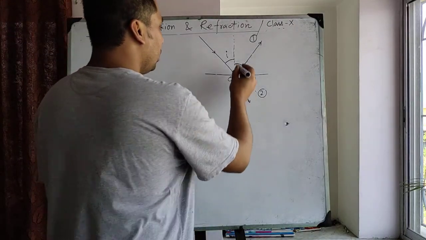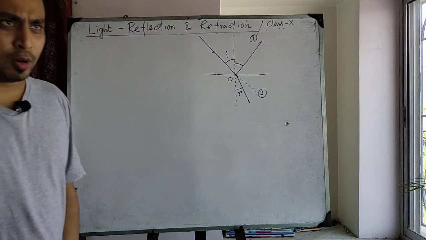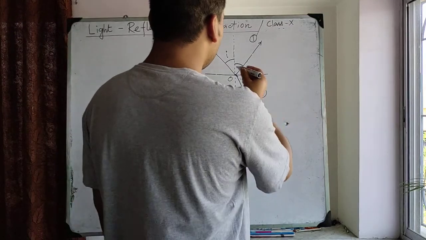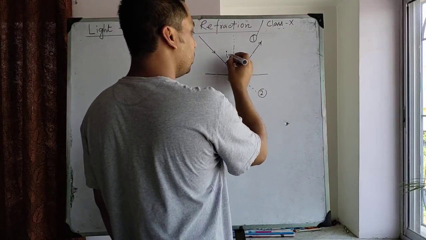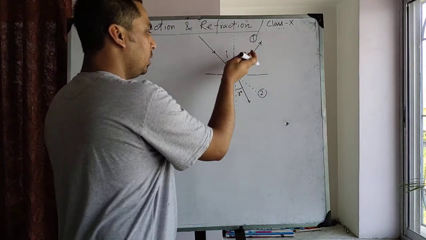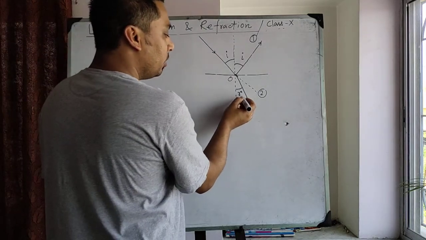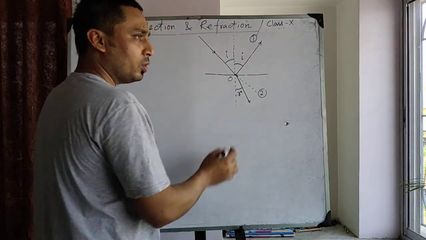Okay. Now from the laws of reflection, the angle of incidence is equal to the angle of reflection. So both the angles are i. And this is the angle of refraction, r.